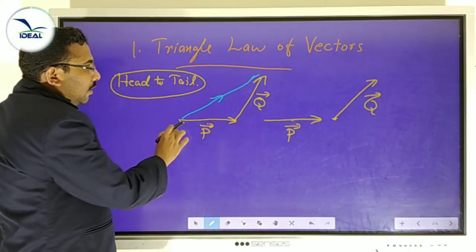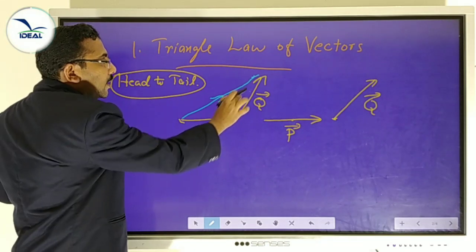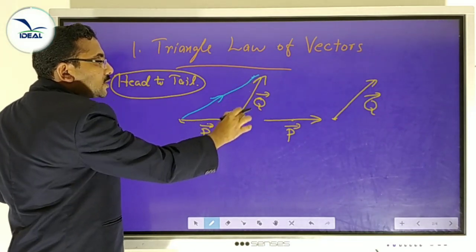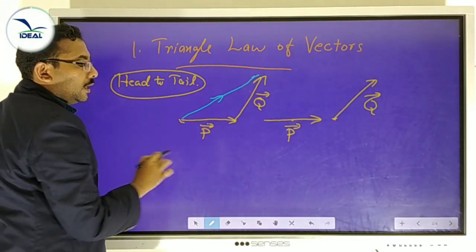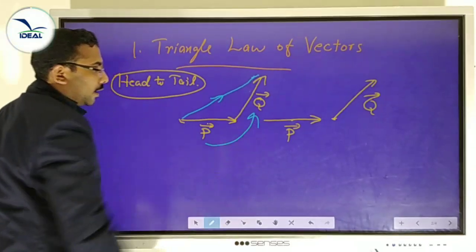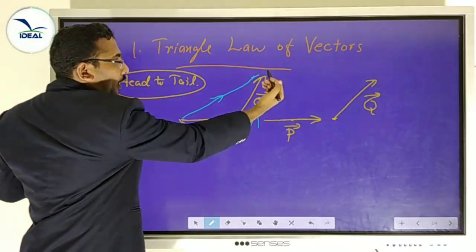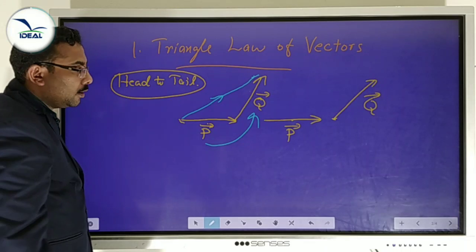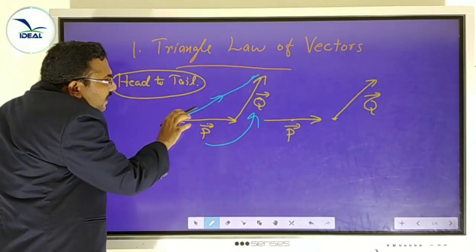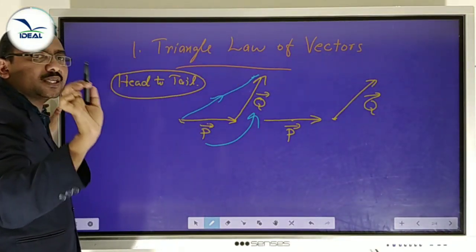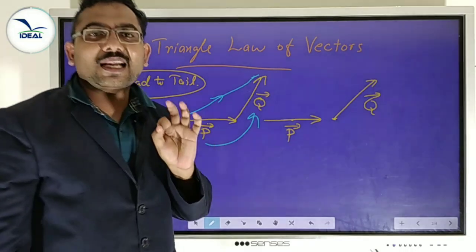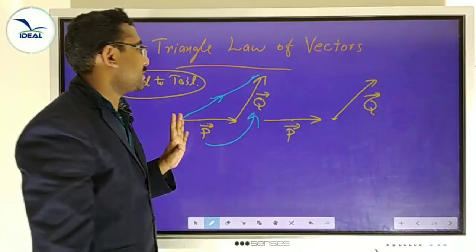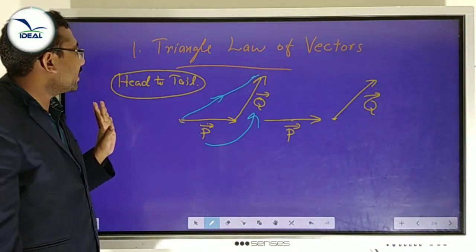That is, if two vectors are represented by two sides of a triangle taken in the same order, then the third side of the triangle taken in the opposite order represents the resultant in magnitude and direction. That is the triangle law of vector addition.